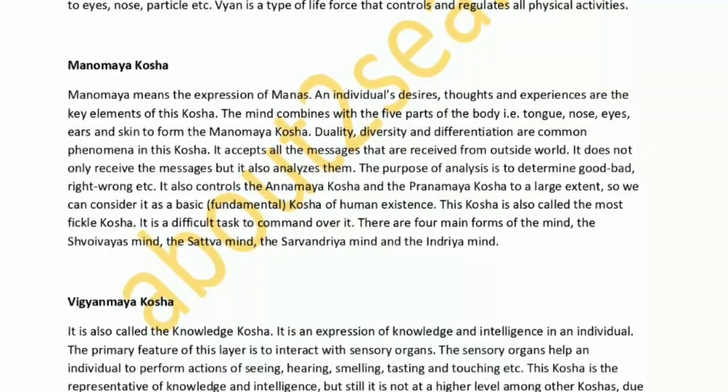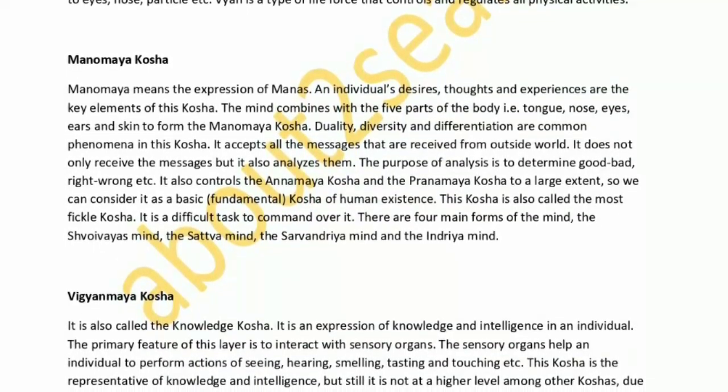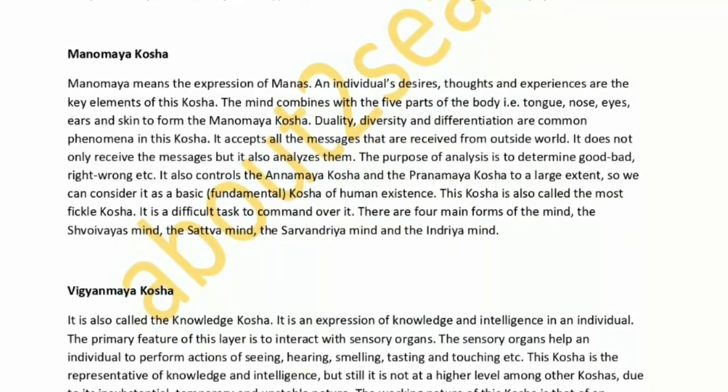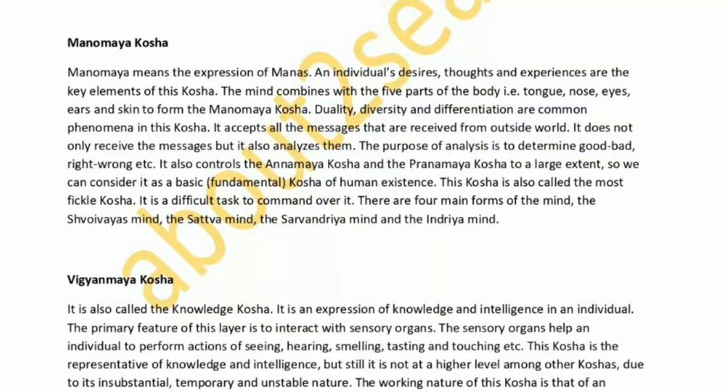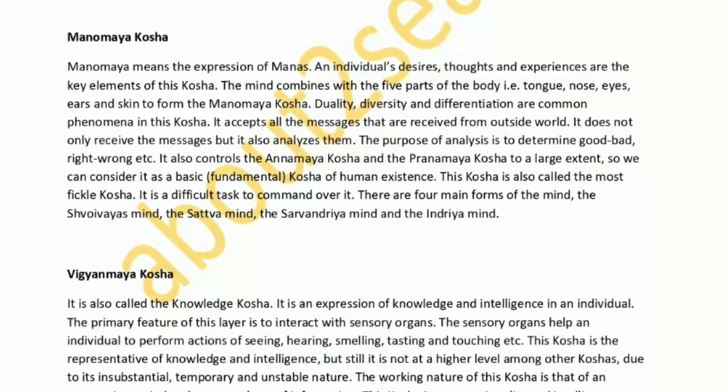This kosha is also called the most fickle kosha. It is a difficult task to command over it. There are 4 main forms of the mind: the Shvavayas mind, the Sattva mind, the Sarvandriya mind and the Indriya mind.